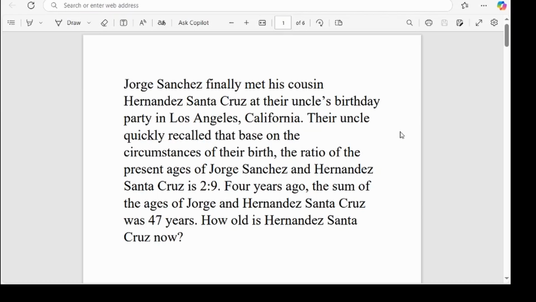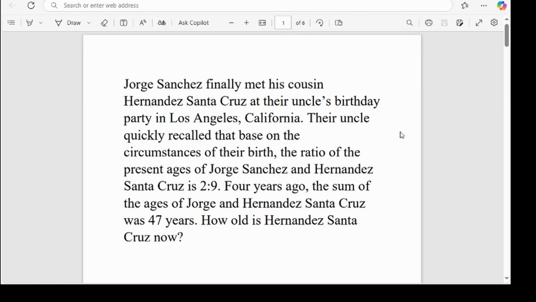Welcome back to yet another exciting lesson. In today's lesson, we'll be solving a practical age problem. Right, so let's quickly delve into this problem. Okay, so this is a practical age problem and it reads as follows.